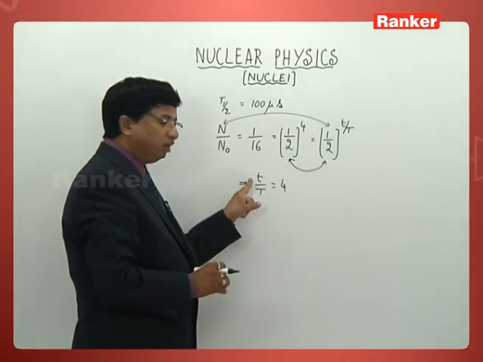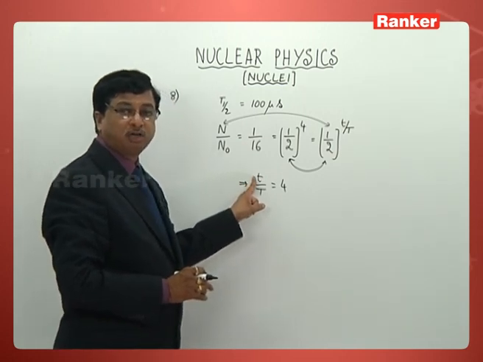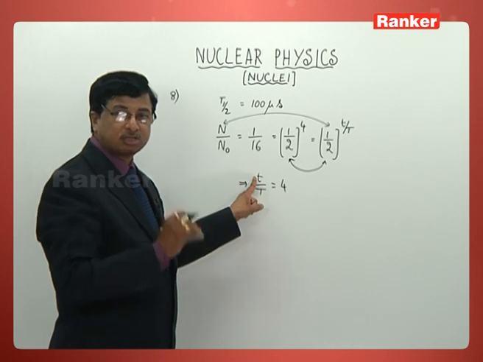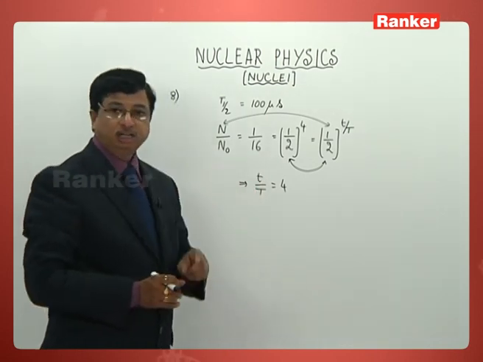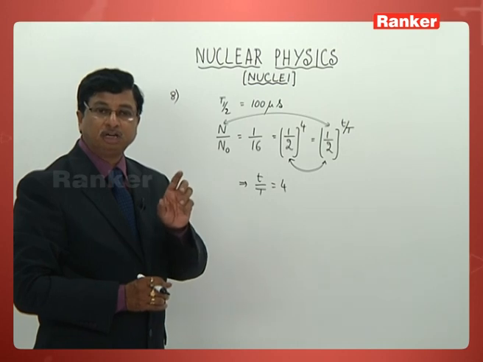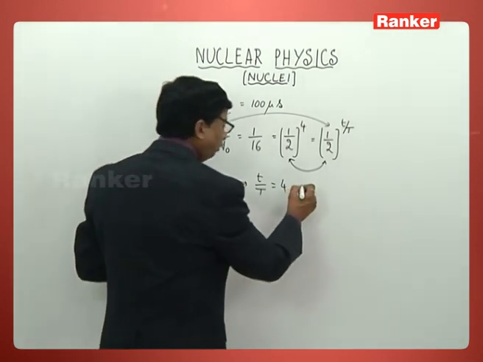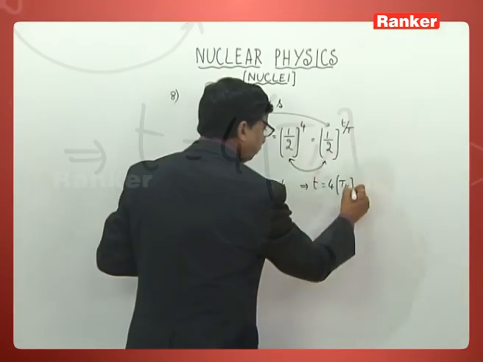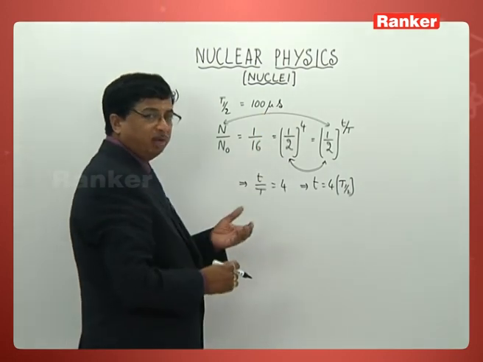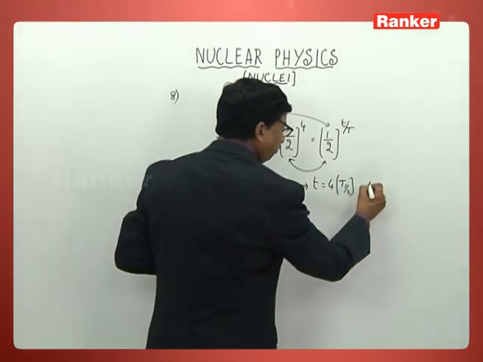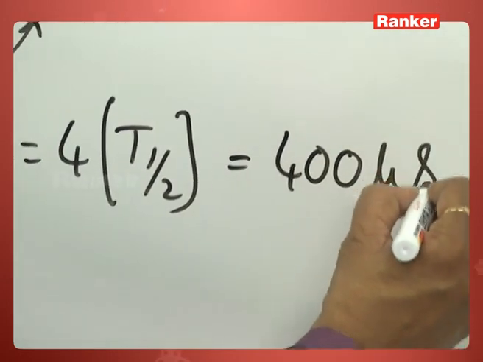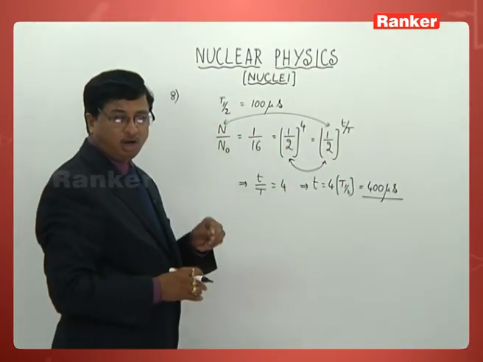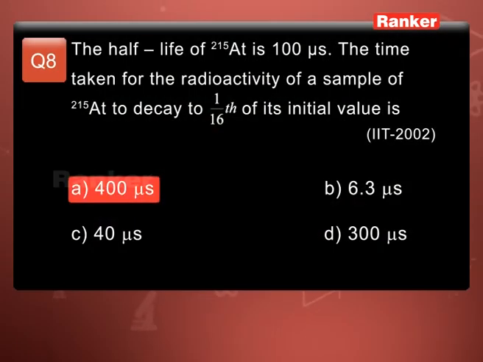And all of you are familiar by this time. Small t refers to the total time after which it is becoming that much, and capital T is the half-life period of that particular element given. So we can now understand from this, t must be 4 times the half-life period. Half-life time is given as 100 microseconds, so it should be 400 microseconds. According to the given options, it is the very first option that tallies with this calculated value.